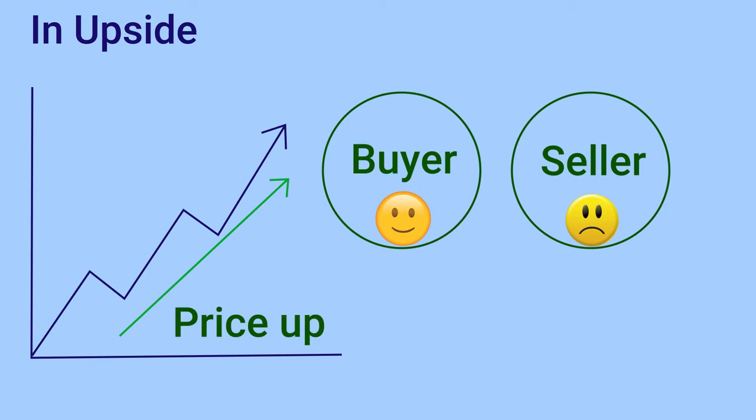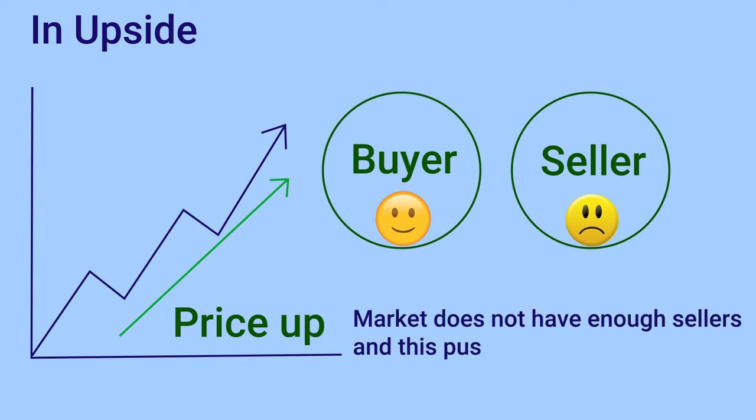In that condition, the sellers would rush into the market to book their losses if the market goes much higher. They are covering their positions because they are now trying to buy, but there are not enough sellers. So that would push the market higher.